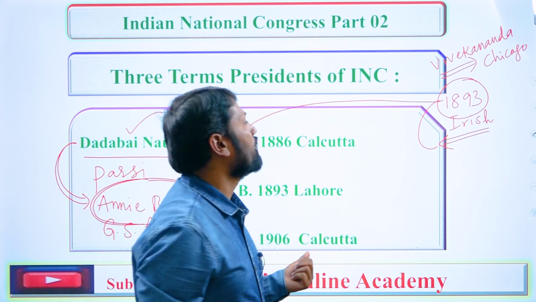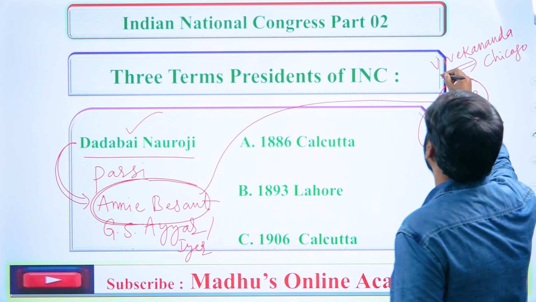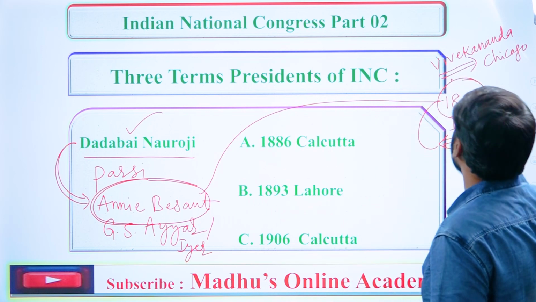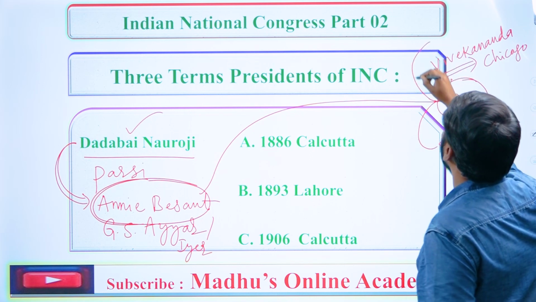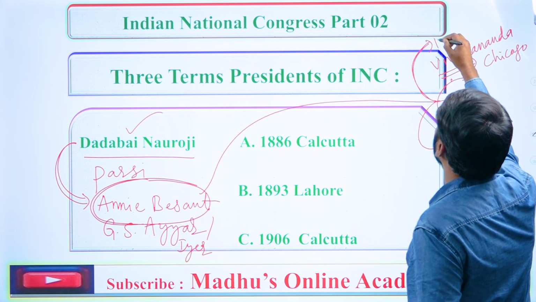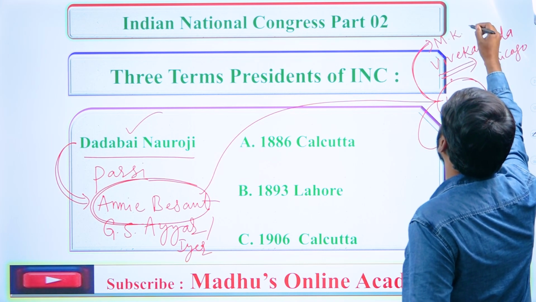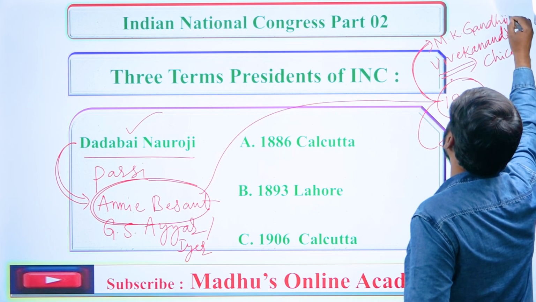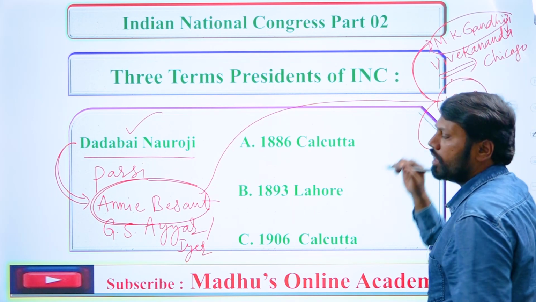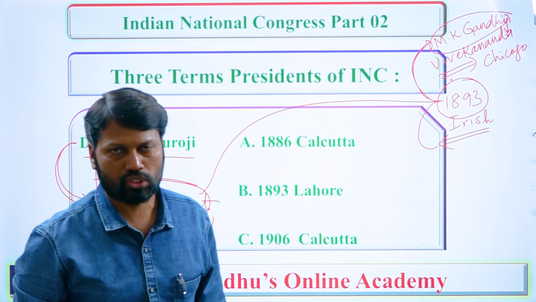Remember this carefully, right? In this year he left for Chicago to address the World Religion Parliament at Chicago. And also in the same year, 1893, our father of the Indian nation, Mohandas Karamchand Gandhiji also left for abroad for his higher studies.